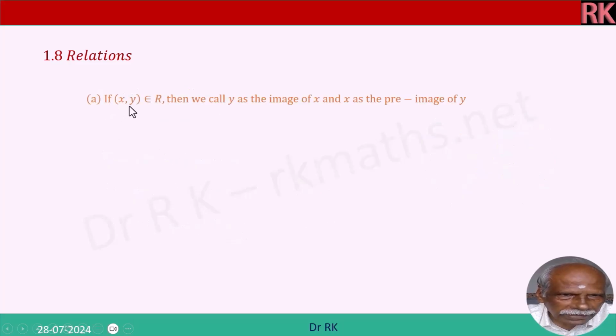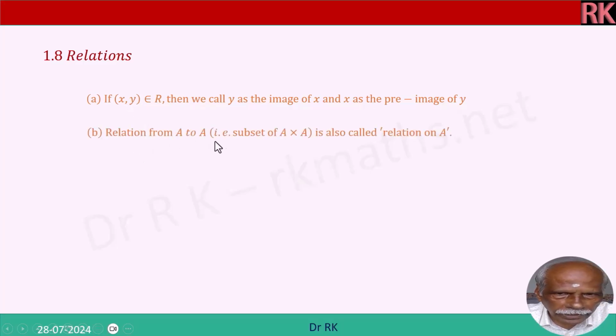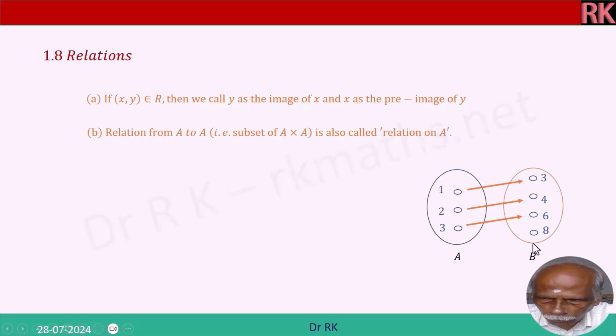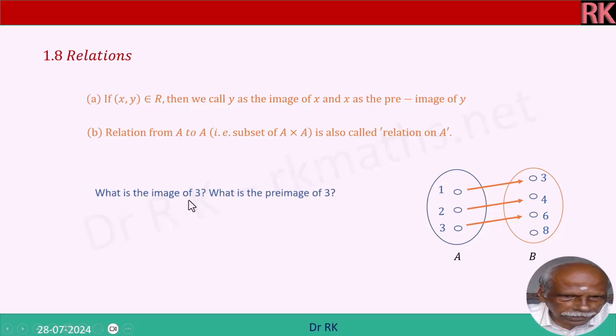Now, if (x, y) is an element of the real numbers, then we call y the image of x and x the pre-image of y. This is an ordered pair where y is the image of x and x is the pre-image of y. A relation from A to A, we call a relation on A. B also should be A here, right? And the same elements should be there. What is the image of 3 and what is the pre-image of 3? Here the image of 3 is 6 and the pre-image of 3 is 1.